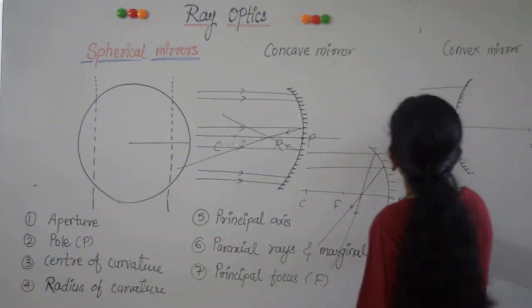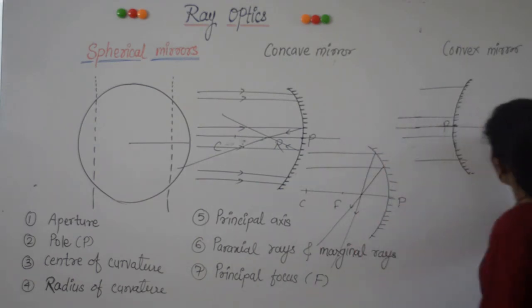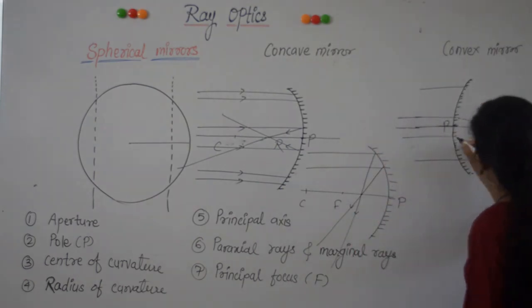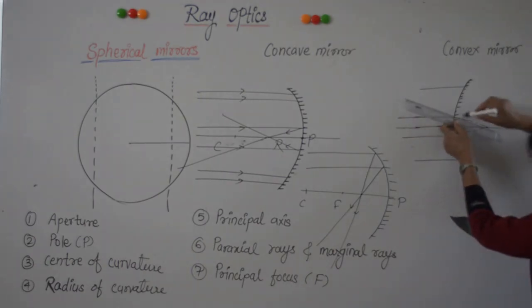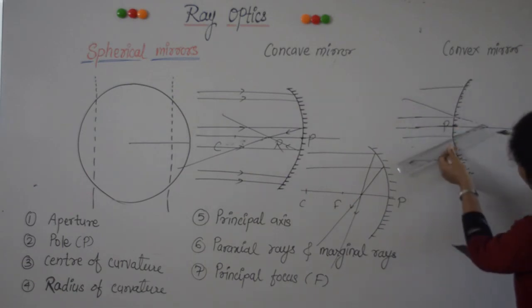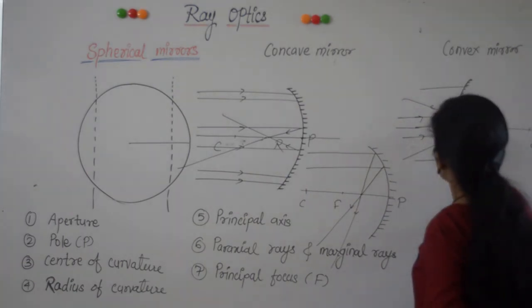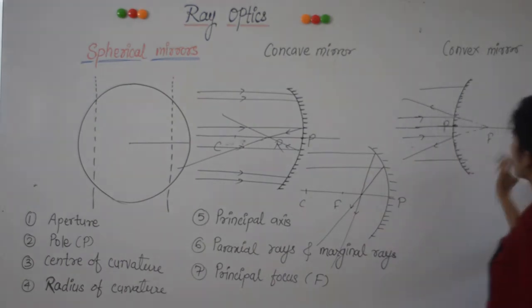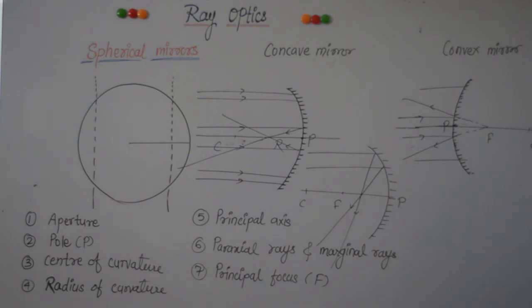In case of a convex mirror, these paraxial rays appear to diverge from a point. This point is called the focus. Paraxial rays are close to the principal axis.